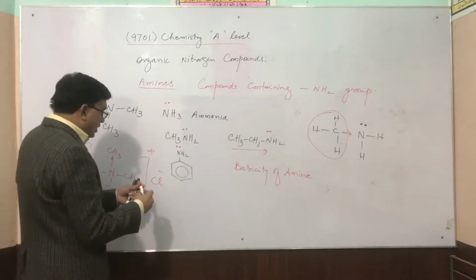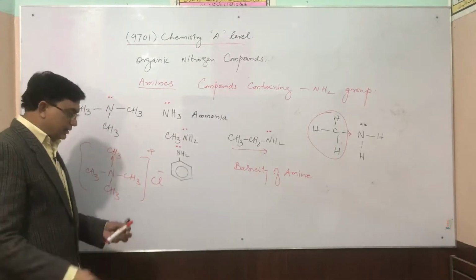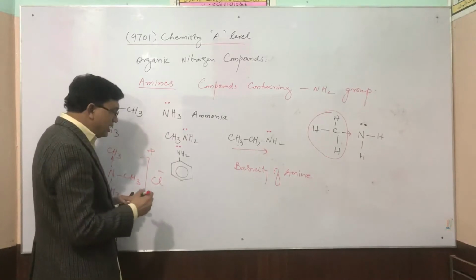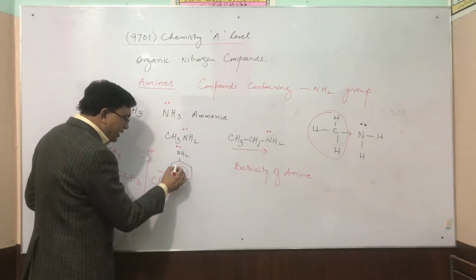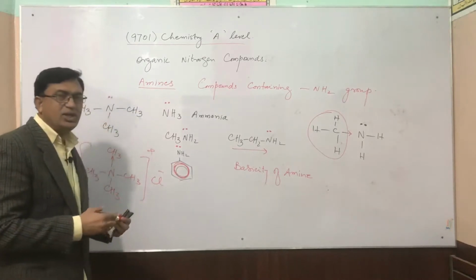But what happens in this case? In case of phenylamine, we know that the benzene ring contains a pi electron system which revolves over the entire benzene ring.